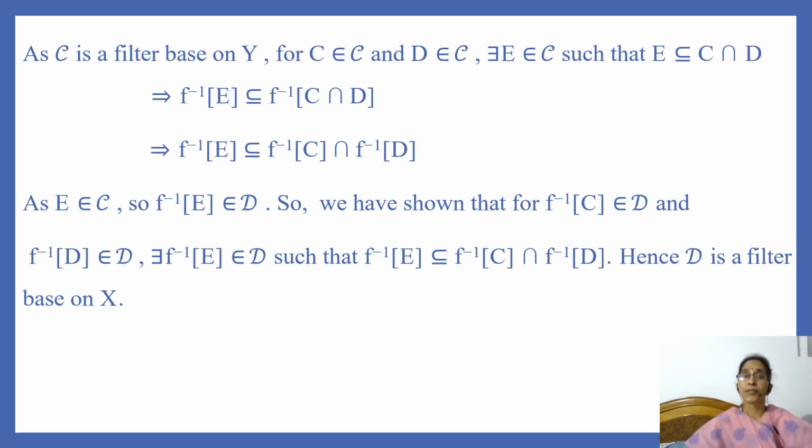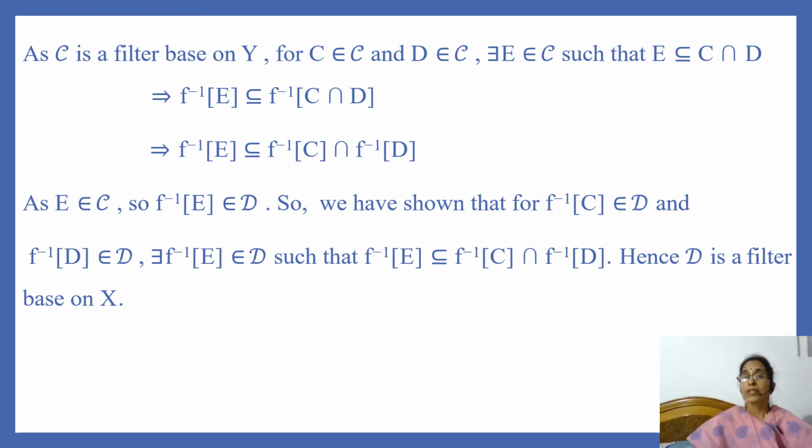As C is a filter base on Y, for C belonging to C and D belonging to C, there exists a member E of C such that E is contained in C intersection D. But this implies that the inverse image of E under F is contained in the inverse image of C intersection D. And this implies that the inverse image of E under F is contained in the inverse image of C under F intersection the inverse image of D under F. As E belongs to C, the inverse image of E under F belongs to D by definition of D.